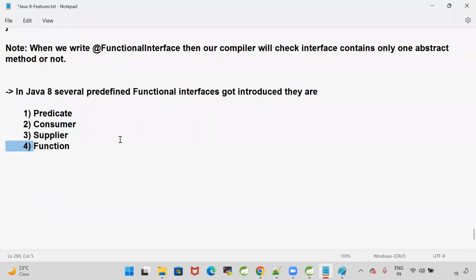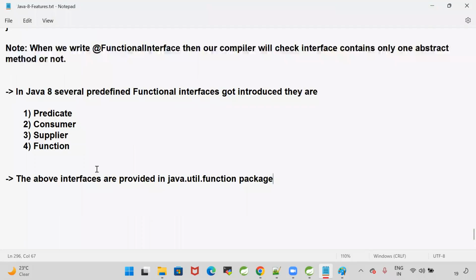These functional interfaces are provided in the java.util.function package. Whatever predefined functional interfaces are available here, predicate, consumer, supplier, function, all these interfaces are provided in the java.util.function package.